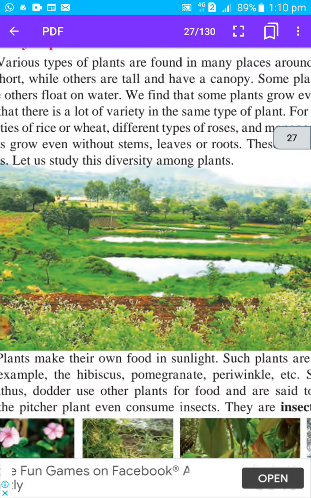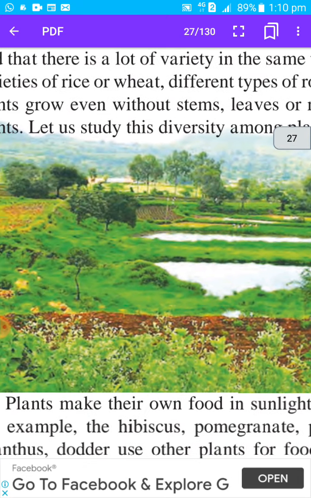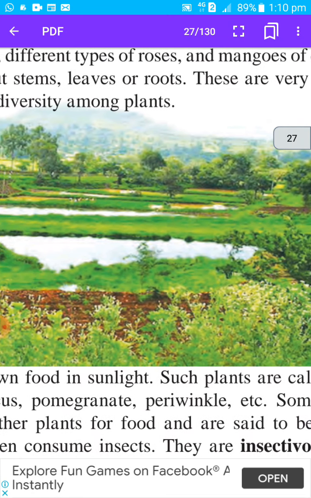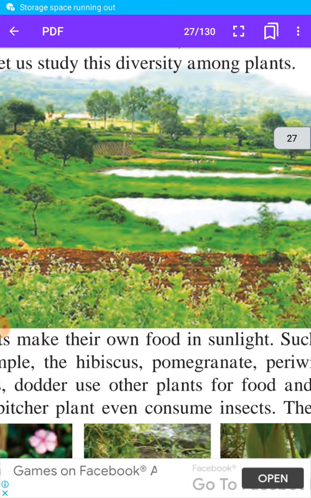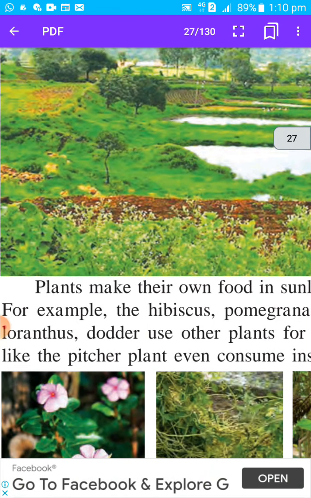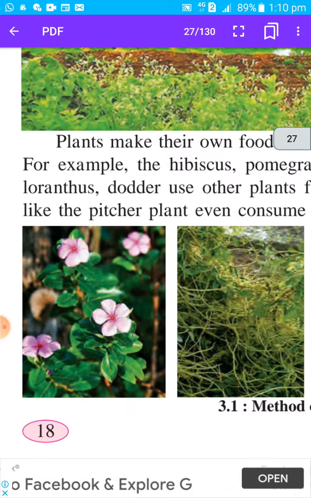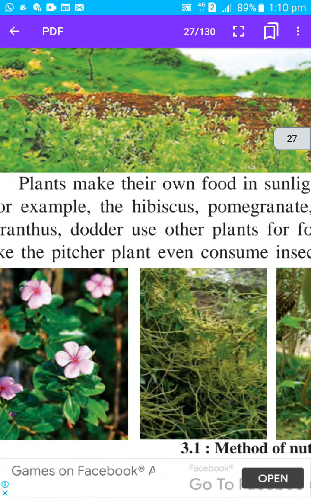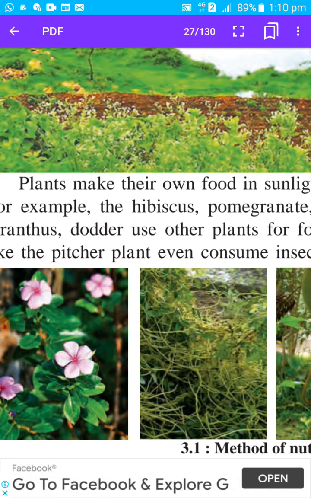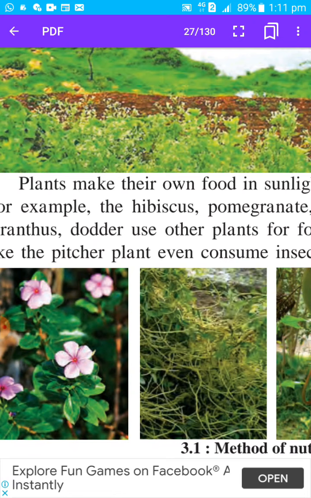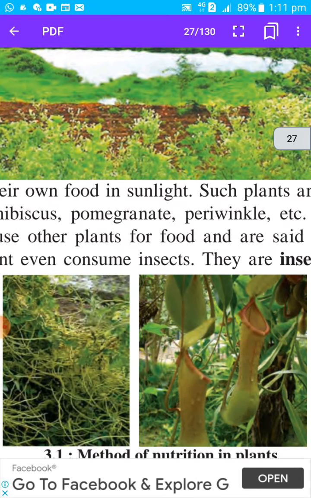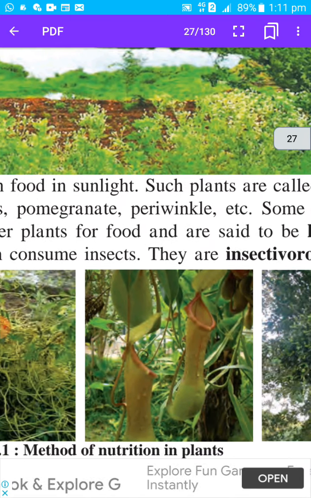Here a picture is shown. A beautiful small pond is there. I think this is a farm, there is water, a small pond, and a variety of plants have grown here. Plants make their own food in sunlight. In the last lesson we studied that photosynthesis is the process by which plants make food. And what do they use for making food? They use sunlight, carbon dioxide gas and water for making food, and that process is called photosynthesis.